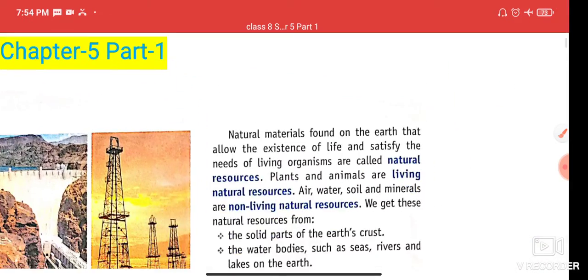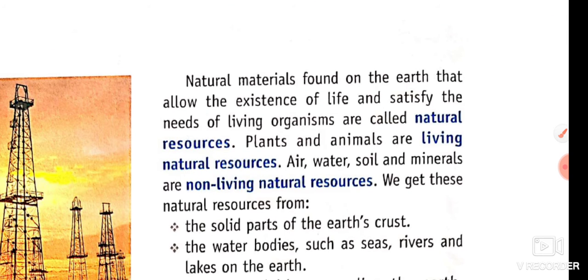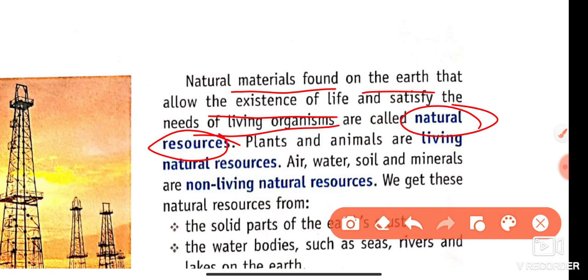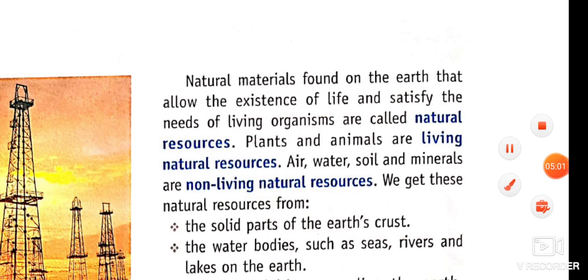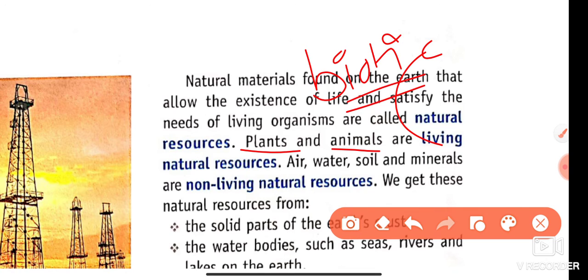Now, natural materials found on the earth that allow the existence of life and satisfy the needs of living organisms are called natural resources. We all know that, beta. That means they fulfill the requirements of living organisms. Plants and animals are the living natural resources and they are called the biotic component of environment.